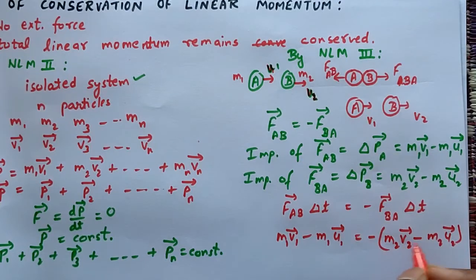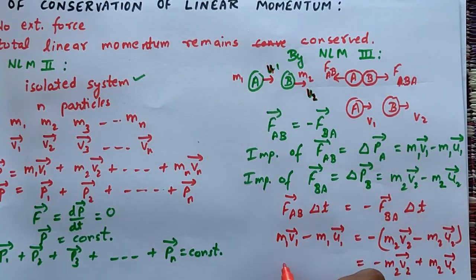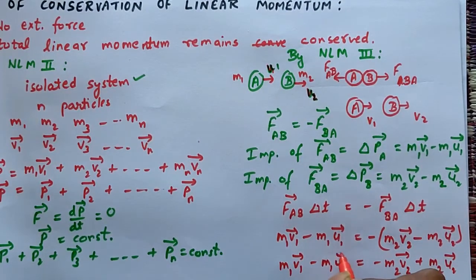Now taking the minus inside, we will get minus m2 v2 vector plus m2 u2 vector, and on the other side m1 v1 vector minus m1 u1 vector.